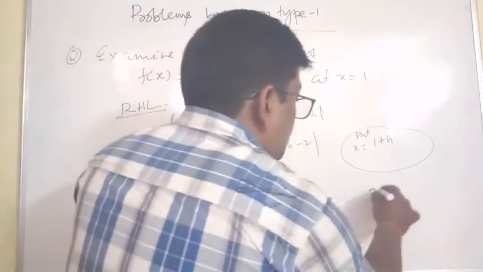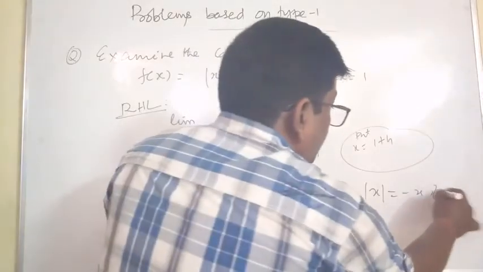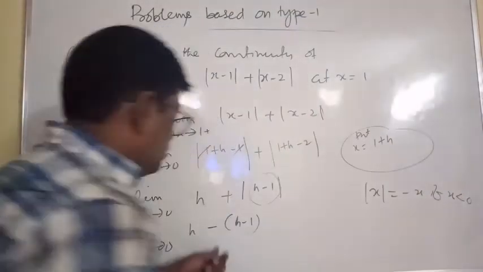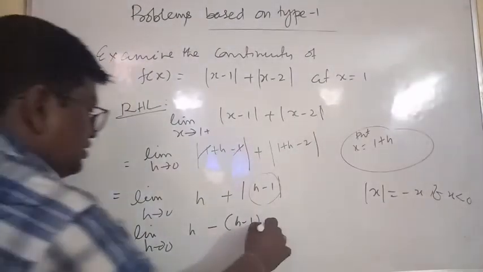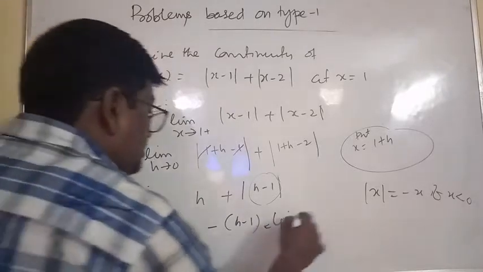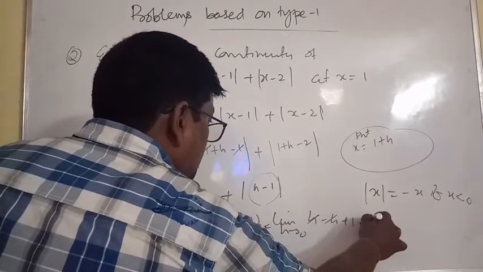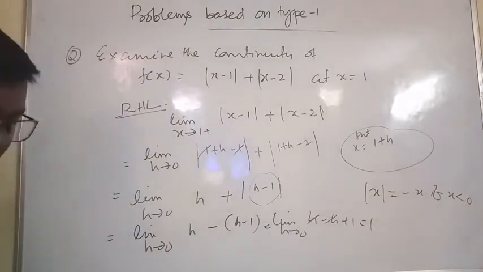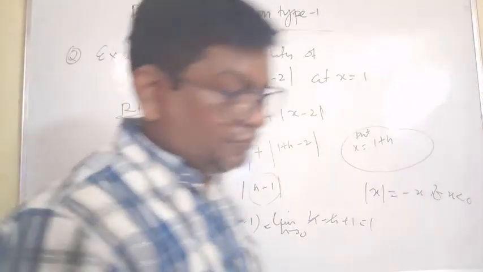Mod x is equal to minus x if x is less than 0, right? So negative of negative, this is h minus h plus 1, clear? This is equal to 1. LHL, RHL, right?